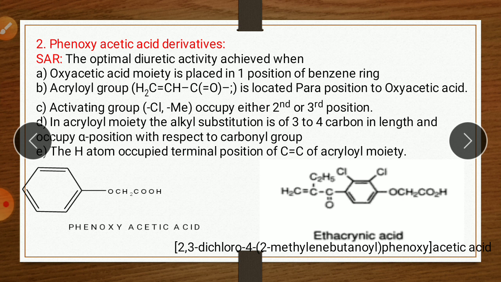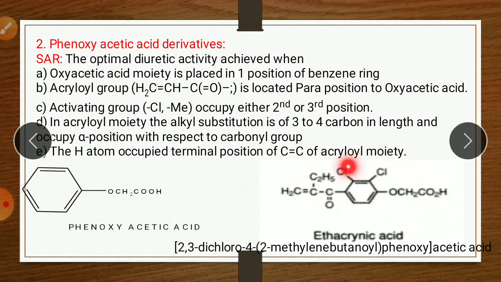The IUPAC name of ethacrynic acid is 2,3-dichloro, so on the second and third positions, 2,3-dichloro, and 4 is the fourth position where this group is there. In brackets, 2-methylenebutanoyl. So here there is a 4-carbon chain with a ketonic group, which is called butanoyl, with a methylene, a double-bonded CH2, so 2-methylenebutanoyl phenoxyacetic acid.